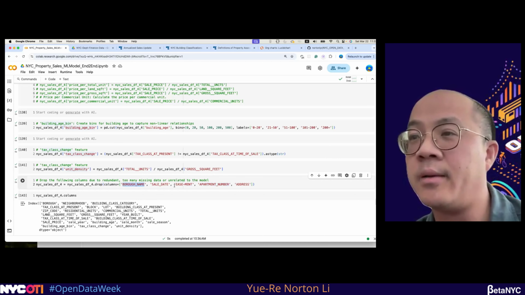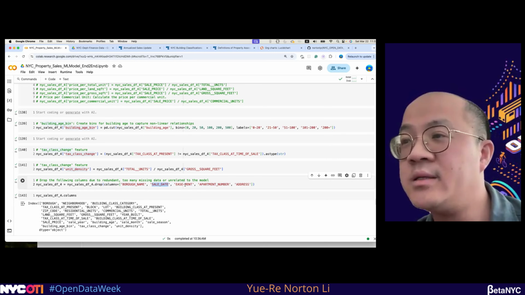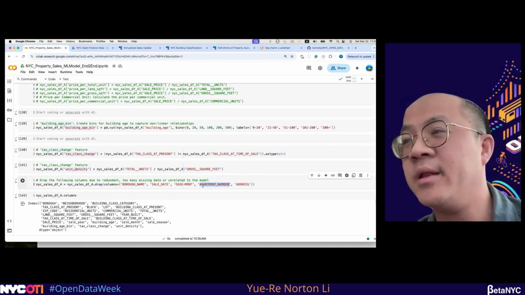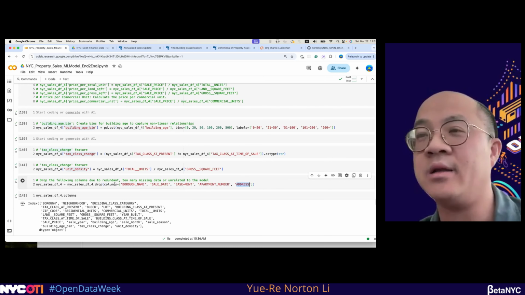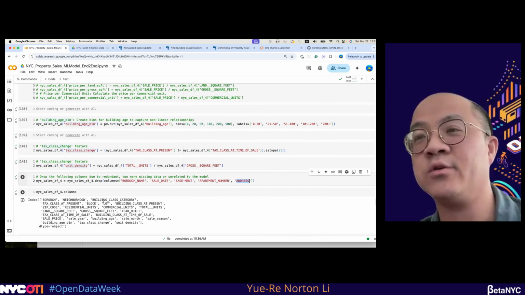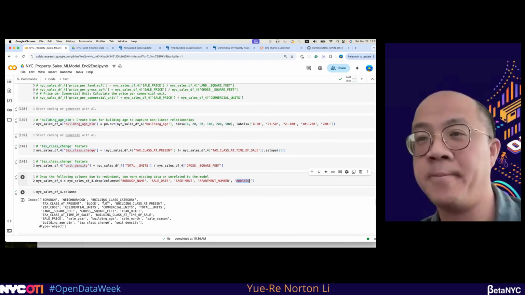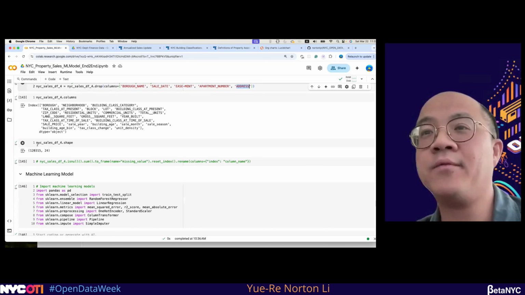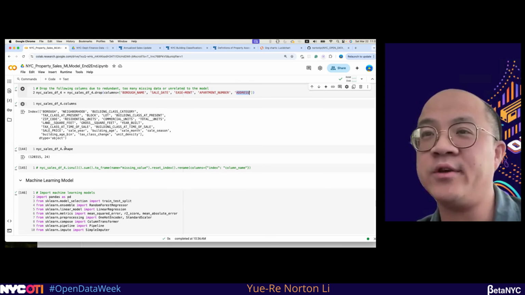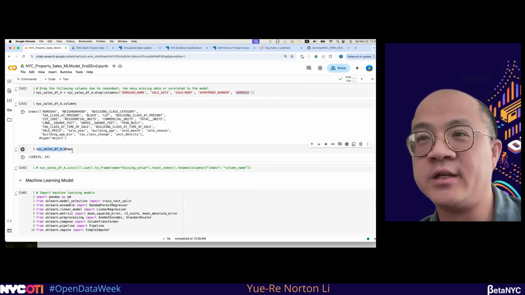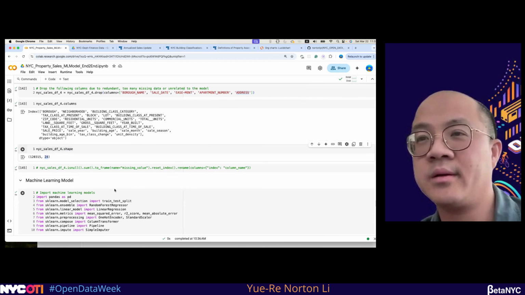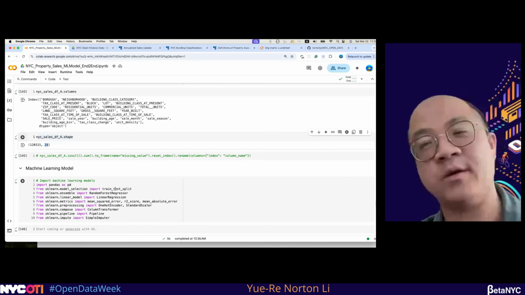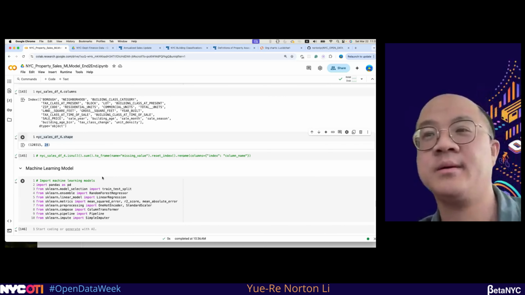For example, the borough name, sale date, easement, apartment number, and the address. I drop these unmeaningful columns to get better features. After I drop some and add some, the shape comes to around 24 columns compared to 21 before.